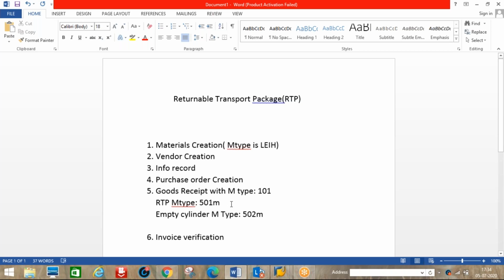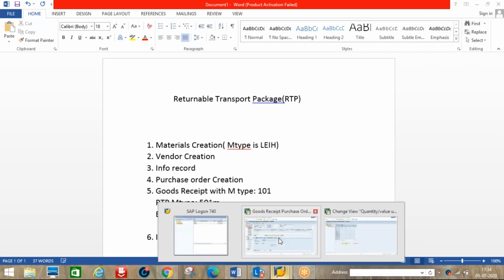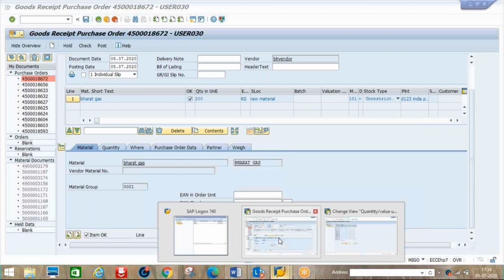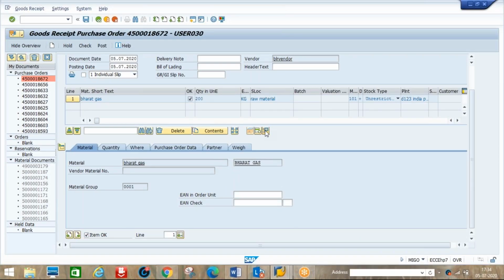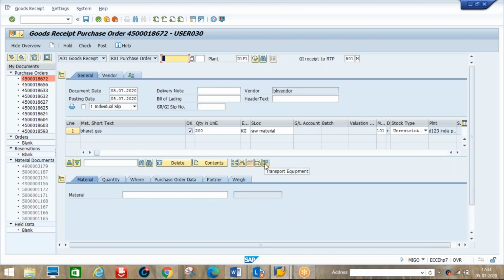So 501 M, when we are receiving material from the vendor, that 101 plus 501 M will come. Whenever we are sending material back to the vendor, then the movement type is 502 M. See, for example, if I click here, automatically the movement type will come. See here, 501 M will come automatically. I didn't enter it here because this transport equipment is linked to 501 M.